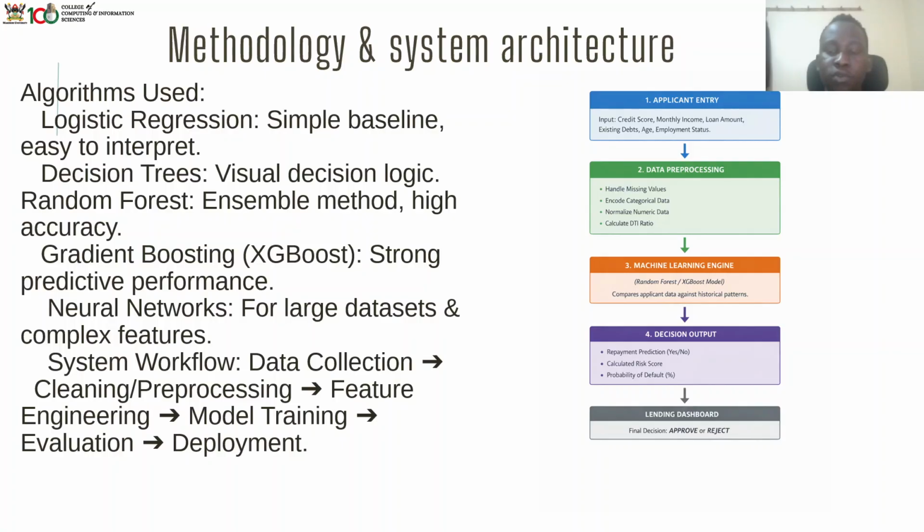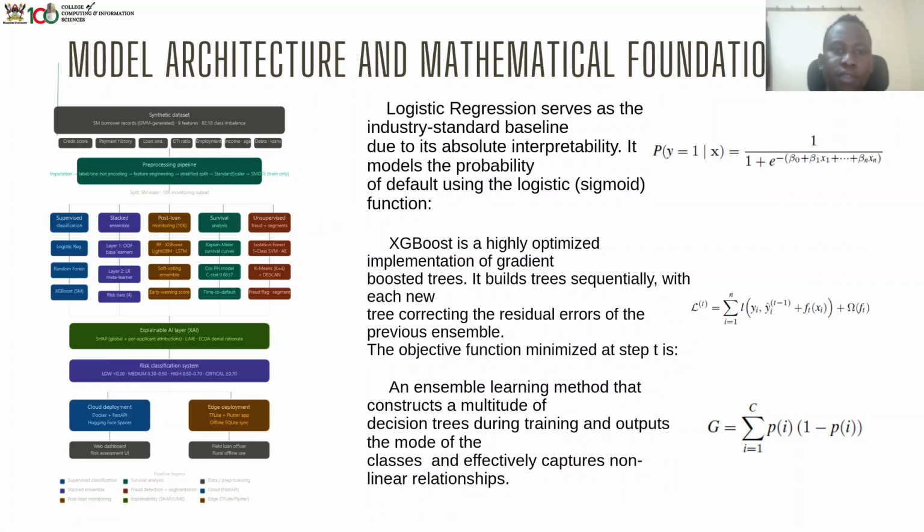Then the decision output is whether to decide a repayment prediction, also calculate the risk score and probability of default, after which it displays on the dashboard to show the final decision whether you're going to approve this person or reject them. So this is the model architecture and mathematical foundations. We have the logistic regression, which serves as an industrial baseline, and that was its calculation or mathematical method formula.